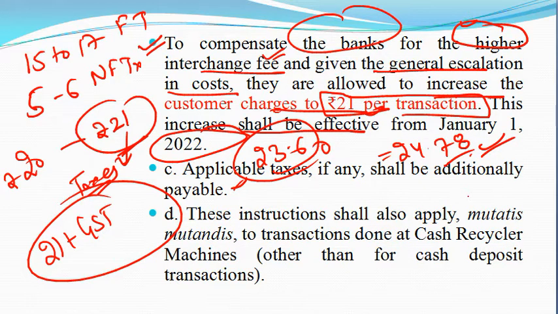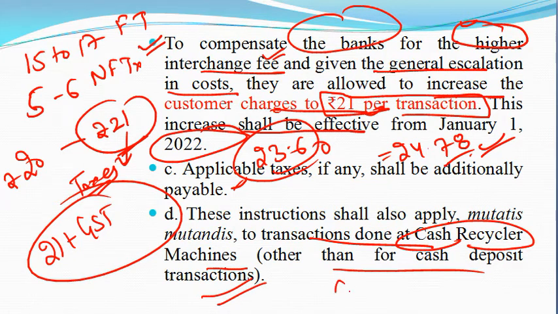And these instructions also apply mutatis mutandis to transactions done at cash recycler machines, other than the cash deposit transactions. So what are cash recyclers? Cash recyclers are those machines which perform the dual function, that is, depositing the cash and also withdrawal of the cash. The free transactions are not only on the ATM.